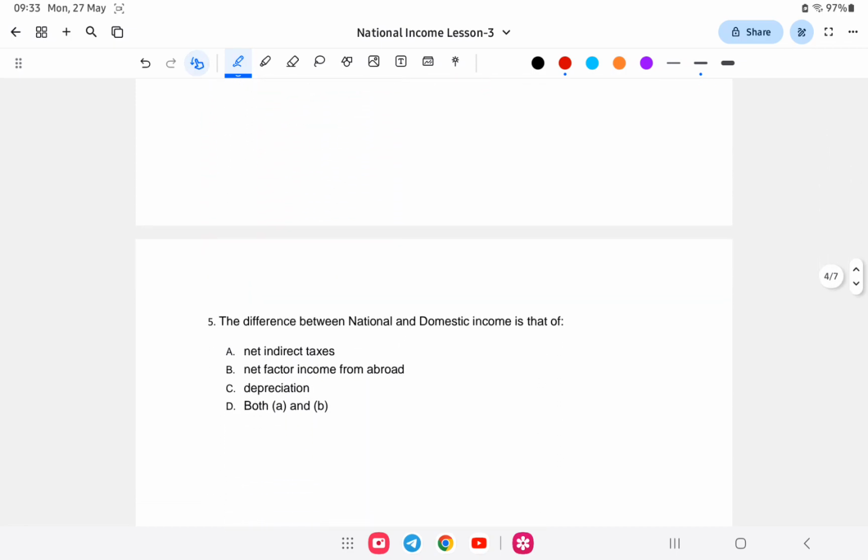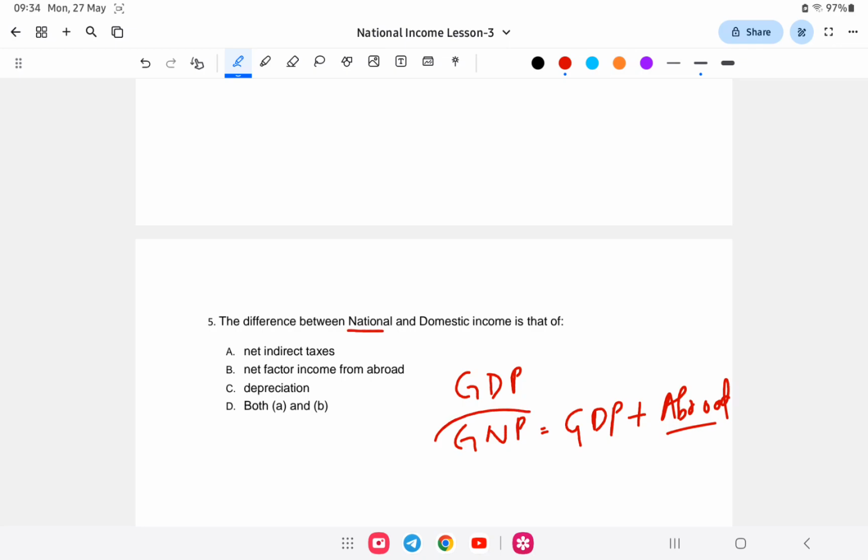Next, number 5, the difference between national and domestic income. We know that GDP is within a country, and GNP is GDP plus income from abroad. So the difference between gross national product and gross domestic product is what? It is the net factor income from abroad.